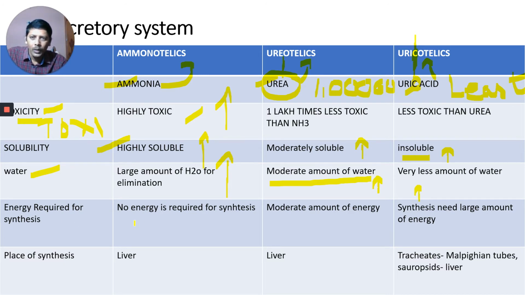Energy required. For the synthesis of ammonia, no energy is required. For the synthesis of urea, a moderate amount of energy, that means less energy, is required.